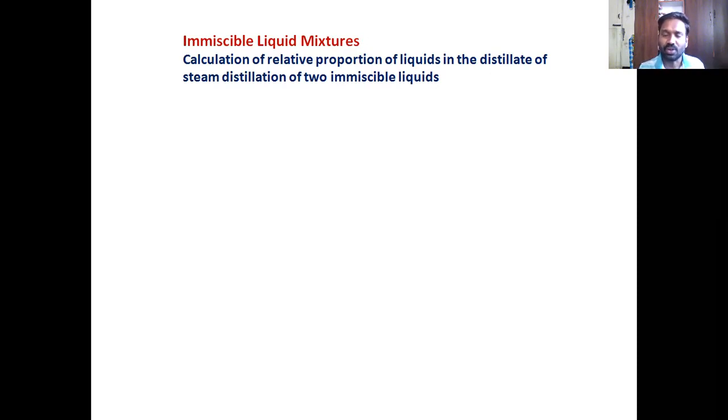Now we will do some quantitative calculations of this experiment. What is that quantitative calculation we are doing? Simple. While steam distilling, you are going to get vapors of both the liquids, A and B, and you condense them, liquids of A and B. Now, is it possible to calculate the weight of both the fractions in the distillate, or the fraction of your interest in the distillate? Weight means it can be volume, basically the amount of liquids in the distillate. Can you calculate? Yes, in fact, you can calculate.